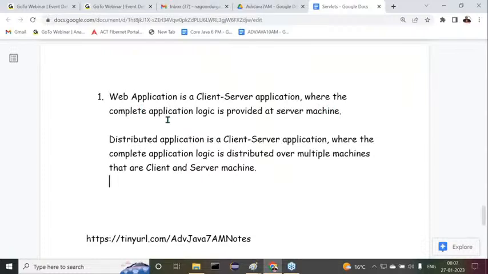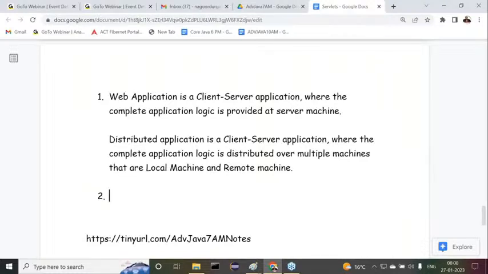In a web application, the complete application logic is provided on a server machine, a single server machine. But in distributed applications, the complete application logic is provided on a local machine as well as a remote machine. That means instead of saying client, I can say local machine and remote machine. We can use this terminology. That will be a good thing. All right, sir. This is one point.